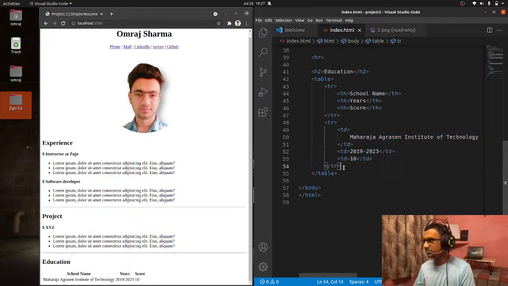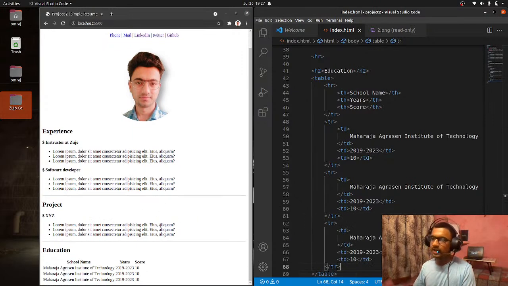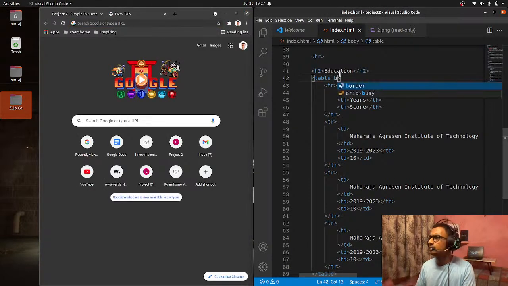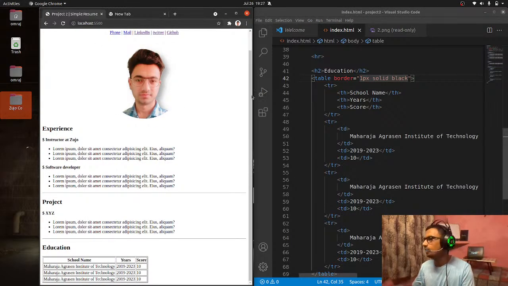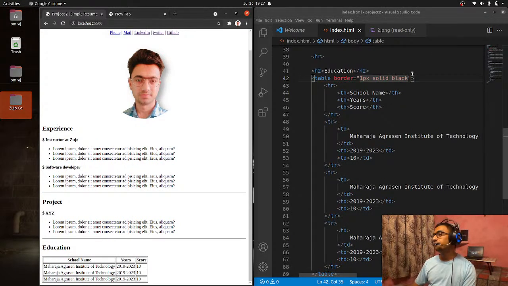In the teaching purposes, where I am your teacher or an instructor, I can do anything with my score at least, right? So I am using the same thing. I don't remember how to get the border or something like that. Border goes to 1 pixel, call it black. I think that will work. Actually, I forgot a lot, right? If I don't remember, I directly go to Google and search each and everything. So that is pretty okay.